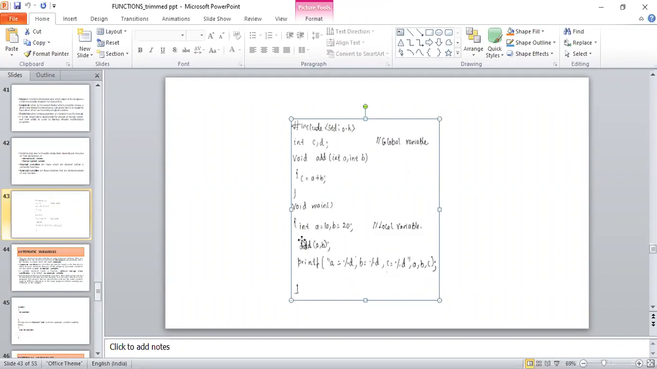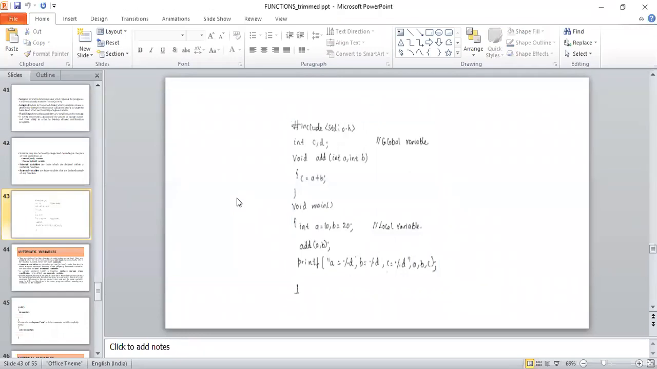If you observe in the main function, int A is equal to 10 and B is equal to 20. Here the two variables of type integer, A and B, are placed within the main function. That means their usage will be restricted to the main function itself. That's why they are called local variables. Understand? So this is about local variables and global variables.